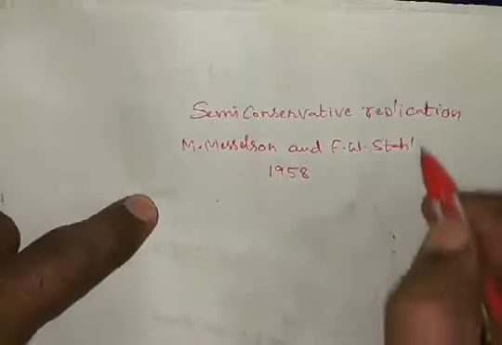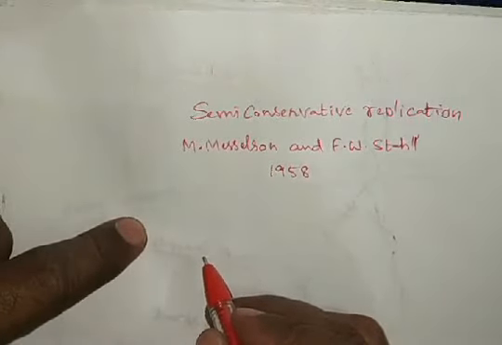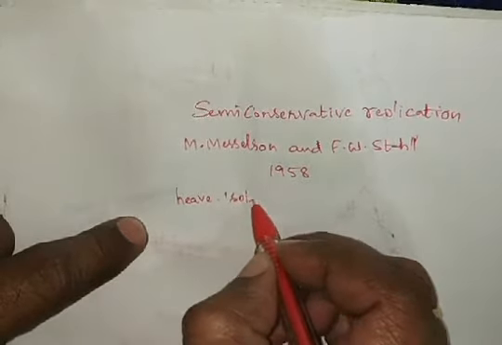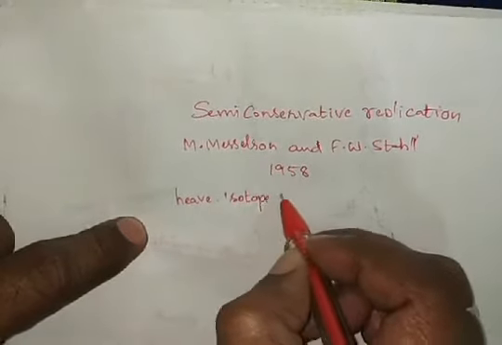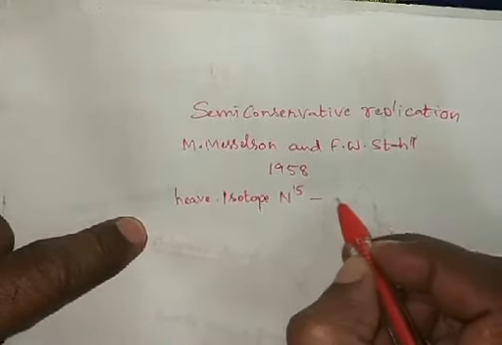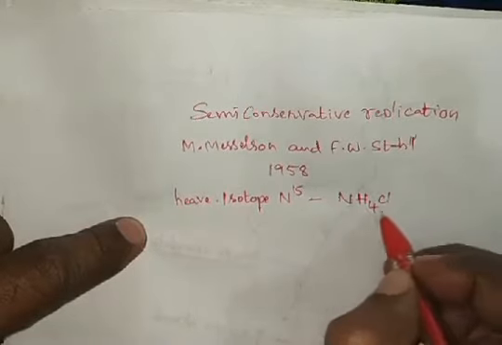For this, first he took a heavy isotope, N15 containing ammonium chloride.